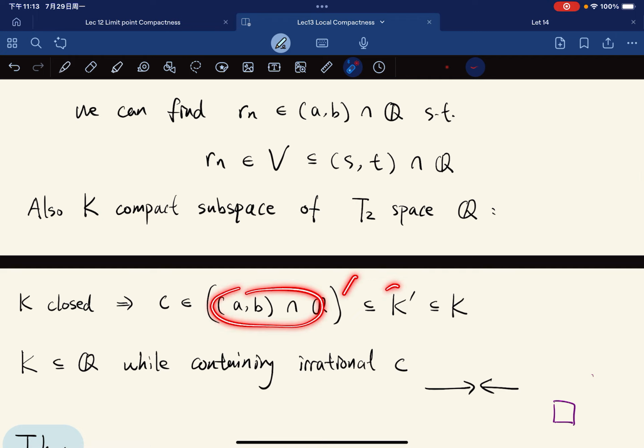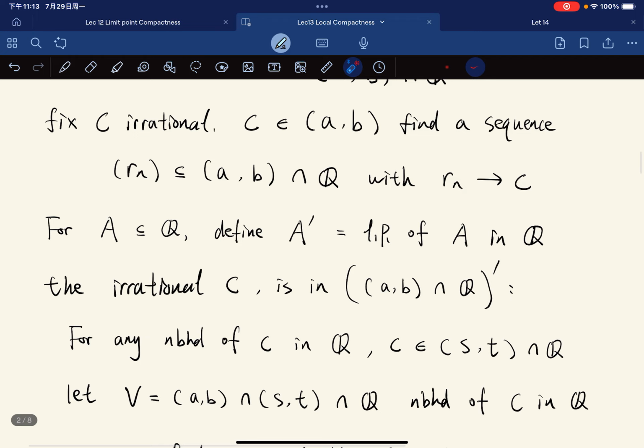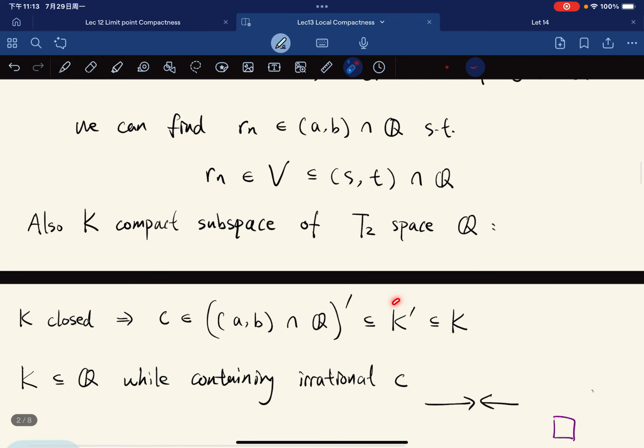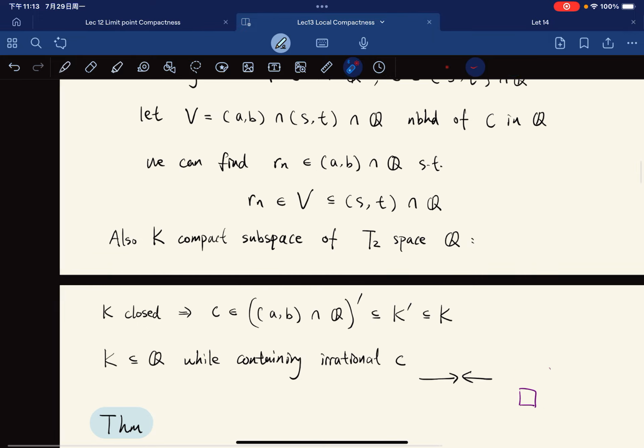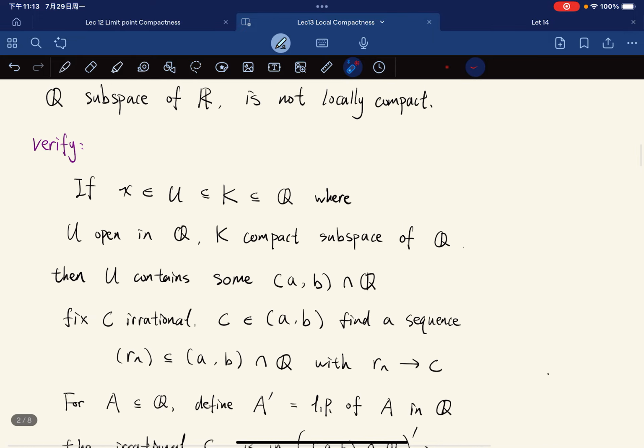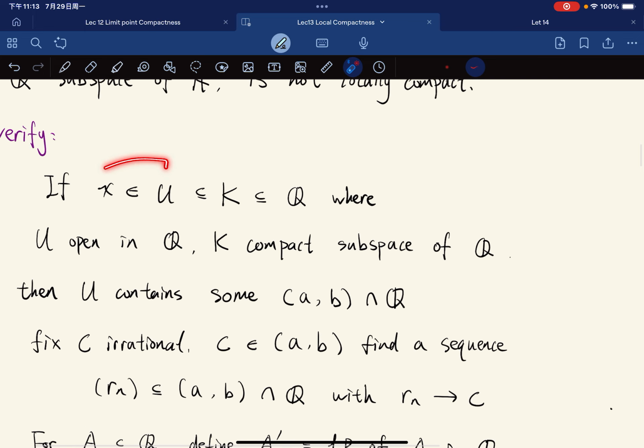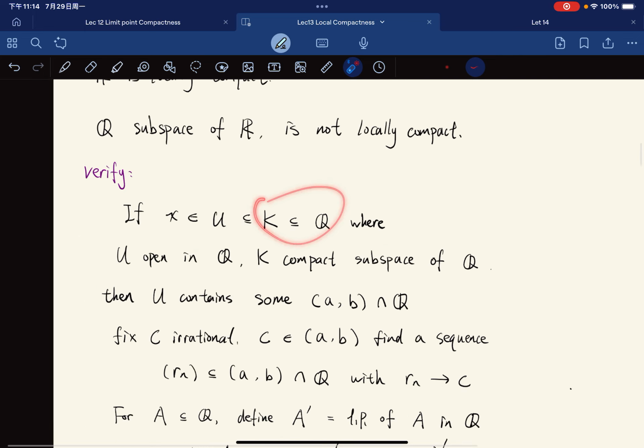this prime is contained in K prime and K prime is contained in K, because K is a closed subset of Q. So the limit points of K in Q are contained in K, which means that c is in K. But c is irrational and K is a subset of the rationals, which is clearly a contradiction, right? So we have shown that if we have something like this, then we get a contradiction.